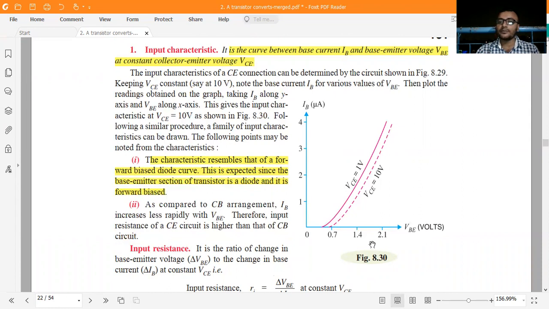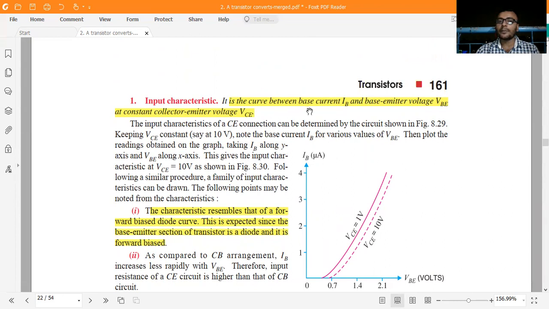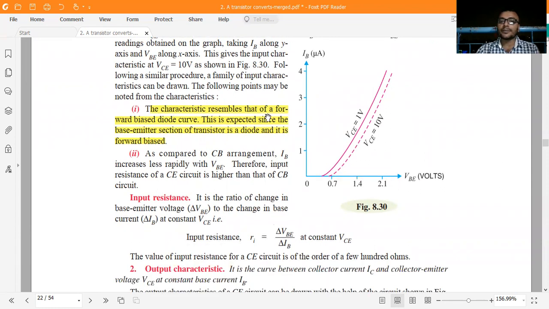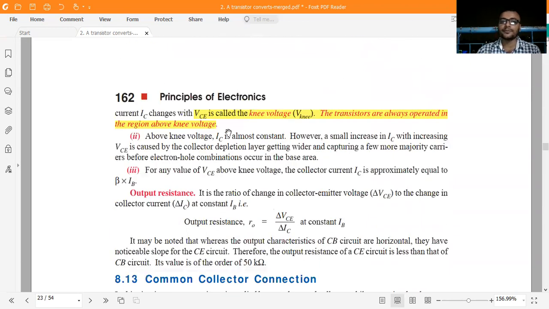If you supply the base emitter voltage, then you will get the... no, sorry. It is the curve between IB and the base emitter voltage at constant collector emitter voltage. You have to take care to keep the value constant for getting IB and VBE. The characteristic resembles the forward bias diode curve. If you look at the diode characteristic, it is just the same.